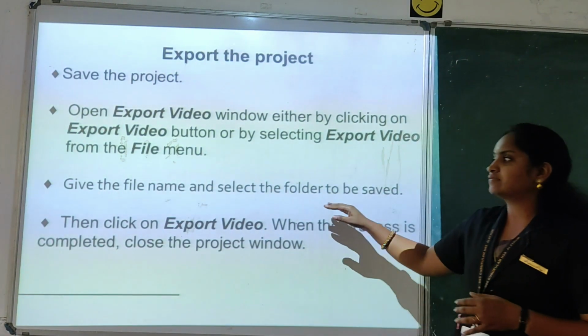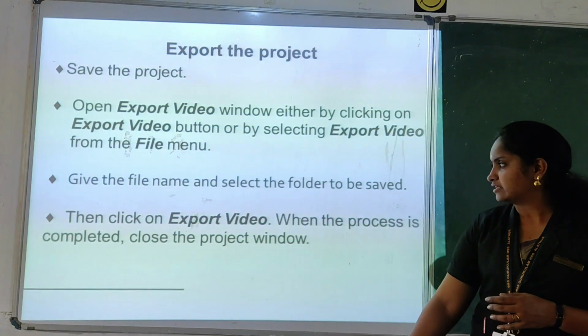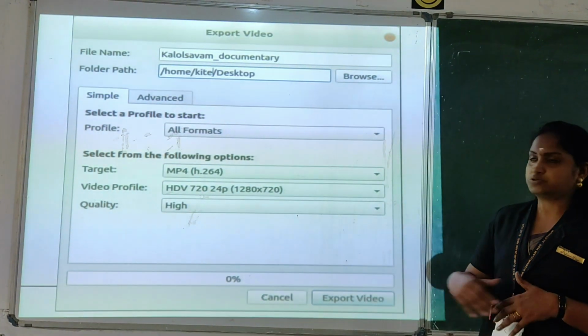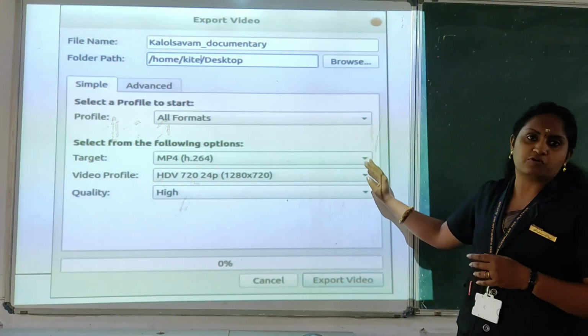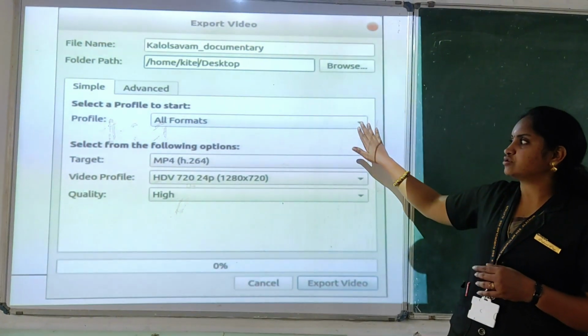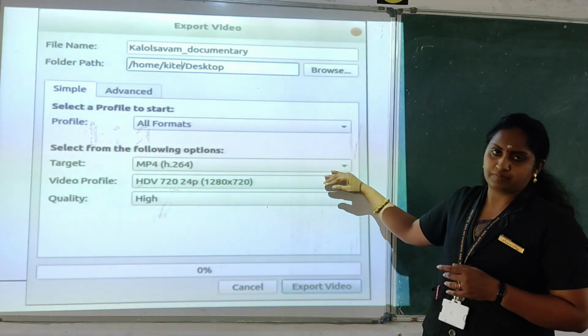Okay, and you can give the file name and select your folder, and finally click on export video. Here you have the option. In this you have to select the formats which you are exporting. So here you can choose all format. If it is video file means you can select MP4.